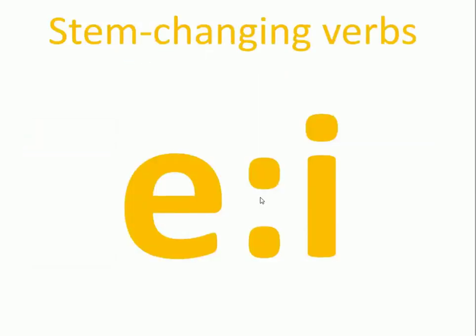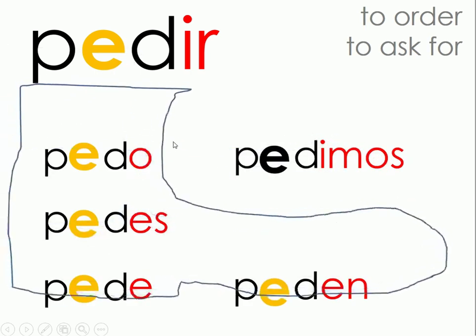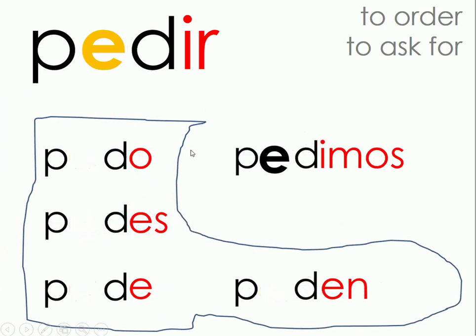The next change we have is when you change the vowel E just to an I, okay? So verbs like pedir, to order or to ask for, are stem changing, and they change the vowel E to I. Look at the change. Remember, only inside the boot. Pido, pides, pide, pedimos, piden.